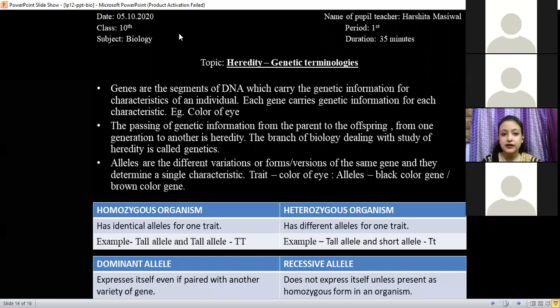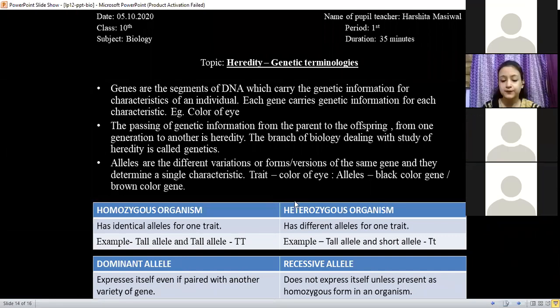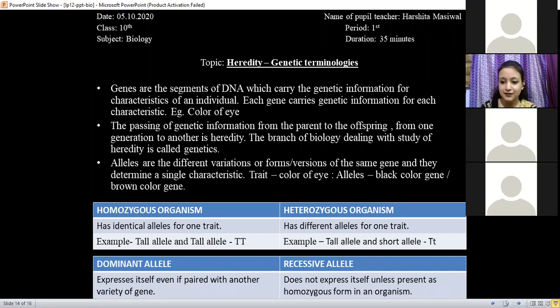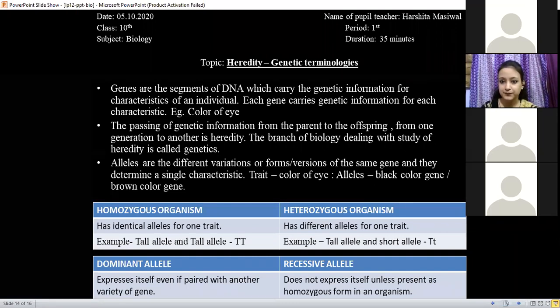So I have shared a link with you in your chat box. Please go through that. Are you all solving it or not? Ma'am, it's not opening. What is the issue with that? What is showing on your screen when you're clicking on that?